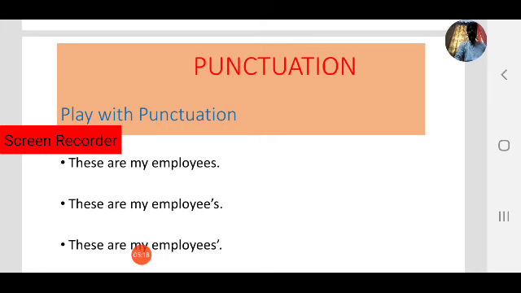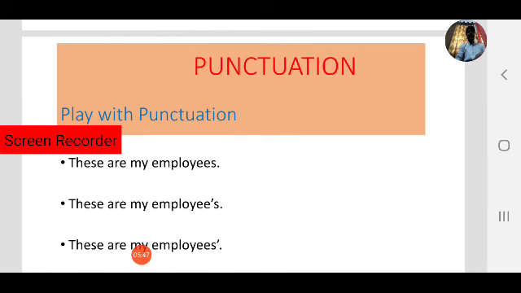Next one: these are my employee's, employee apostrophe s. Here employee apostrophe s means of the employee. These things belong to my employee, singular. Observe the difference between the first one and the second one. In the first sentence, the meaning is these people are my employees. Coming to the second sentence, these things belong to my employee, singular.